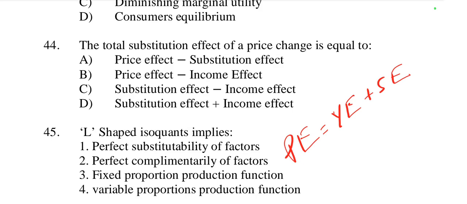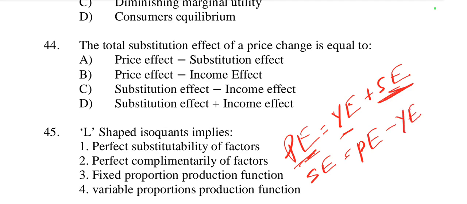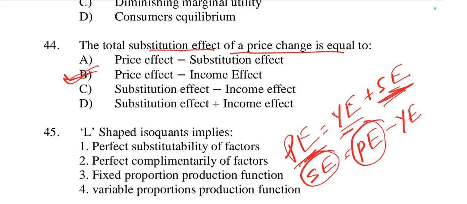So when we calculate substitution effect, substitution effect is equal to price effect minus income effect, because price effect is equal to income plus substitution effect. So when we calculate substitution effect, we deduct from price effect. So here B is the right option.